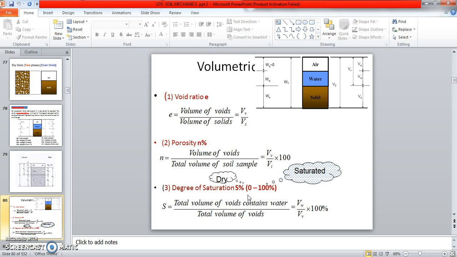Next one, porosity, n in percentage: n is equal to volume of voids divided by total volume of the soil sample, equal to VV by VT into 100. Next one, degree of saturation, S in percentage, 0 to 100%. S is equal to volume of water divided by total volume of voids, equal to VW by VV into 100.